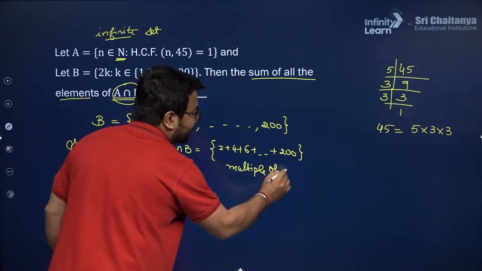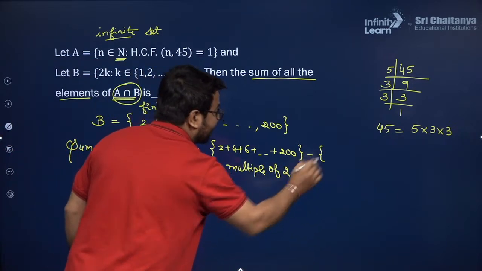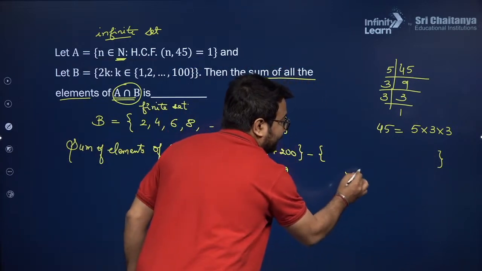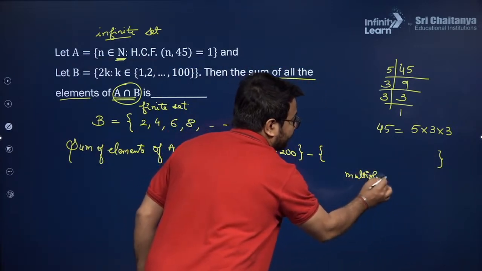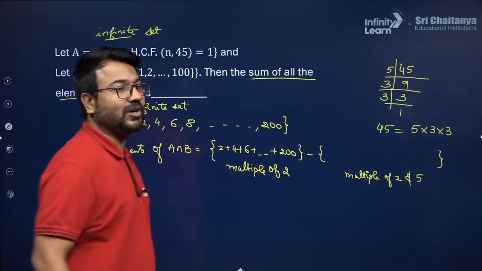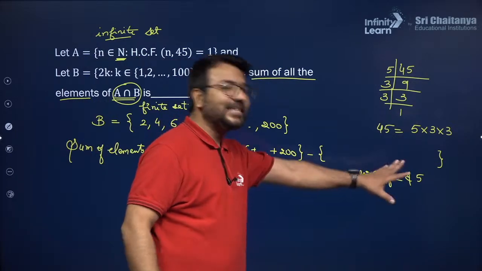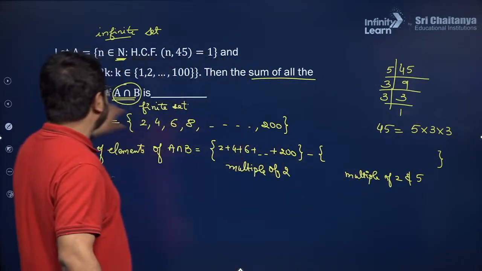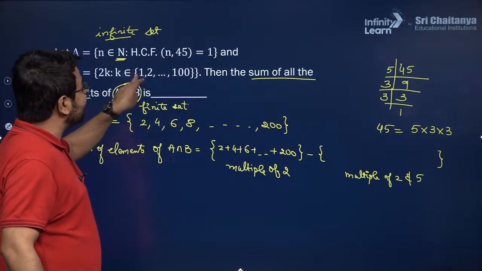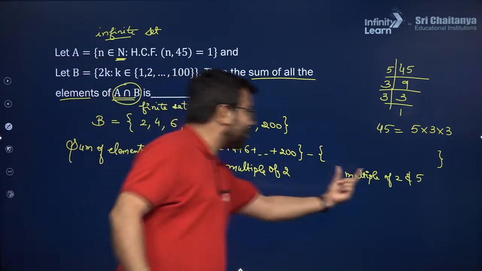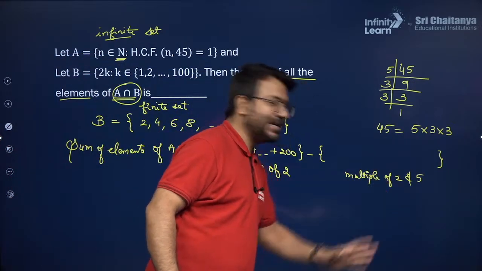Now from this particular B set, I will first eliminate the multiples of 2 and 5. Because one thing, Yash, you need to make sure that if you subtract only the multiples of 5, then that particular set will be the one from 1 to 100. From 2 to 200, we need to consider multiples of 2 as well as 5.